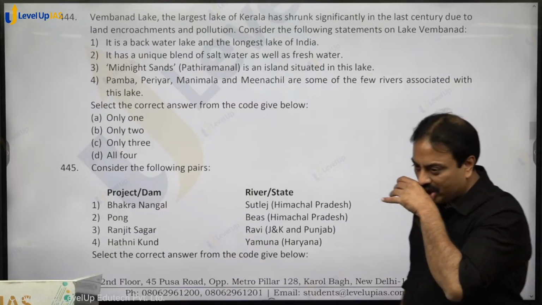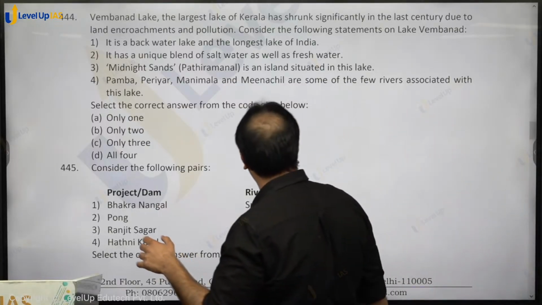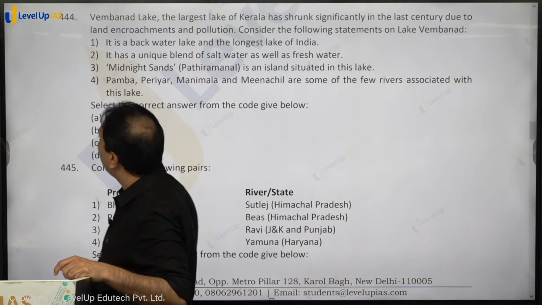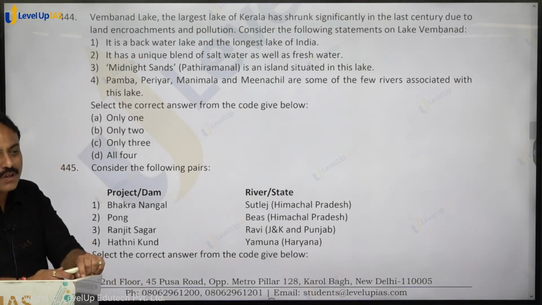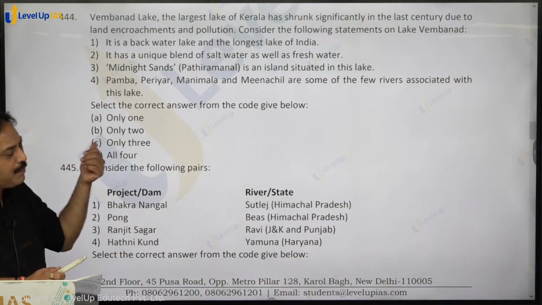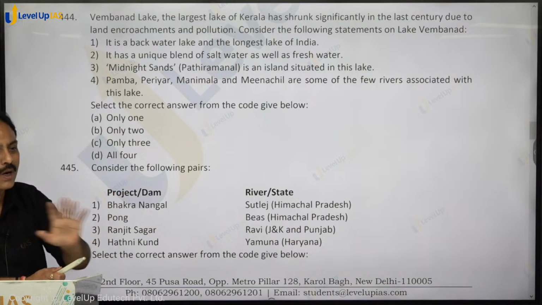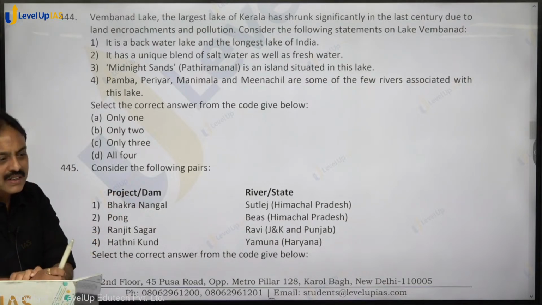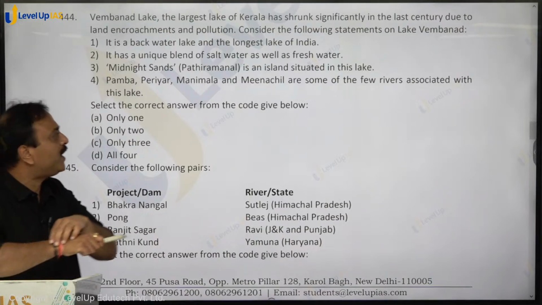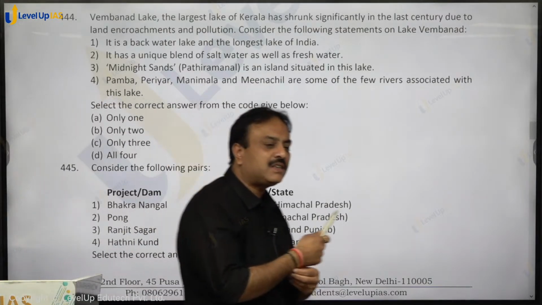Vembanad Lake, the largest lake of Kerala, has shrunk significantly in the last century due to land encroachment and pollution. Consider the following statements on Lake Vembanad. Consider the statements over there to add on to your information on Vembanad Lake. It is a backwater lake and the longest lake of India. It has a unique blend of salt water as well as fresh water.